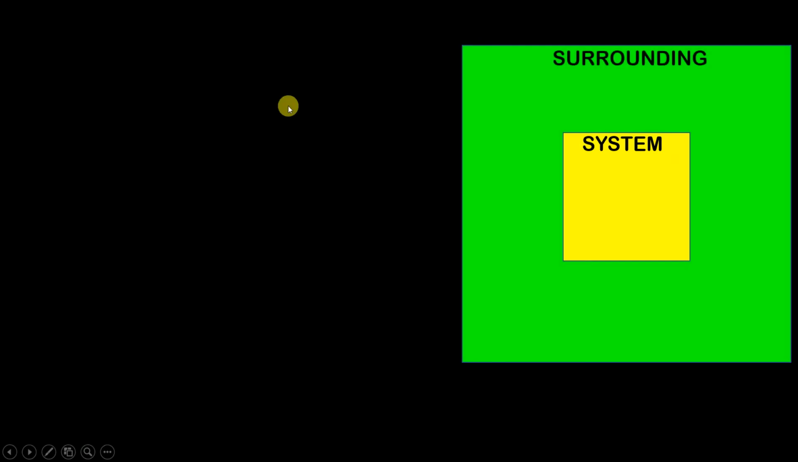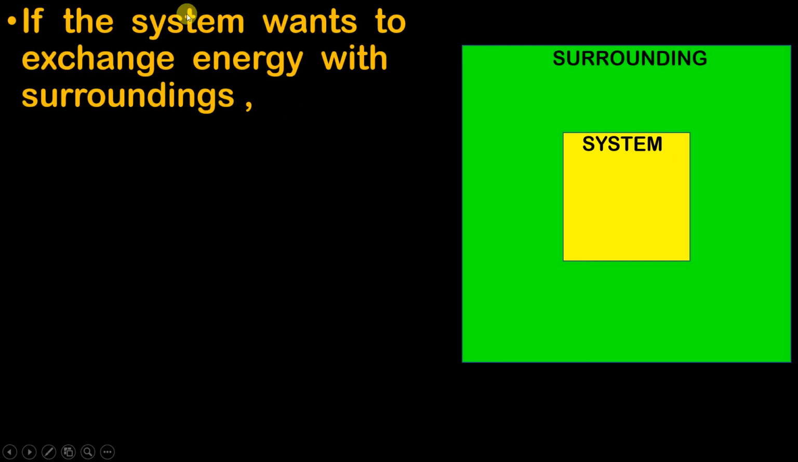Okay, now guys, let us consider we have a system and there is a surrounding around it. Now, if the system wants to exchange energy with the surroundings, which means that if the system wants to give energy to the surrounding, or if the system wants to take energy from the surrounding, then how can it do that? It can do it in two different forms, either in the form of heat or in the form of work. Okay, let's understand how.